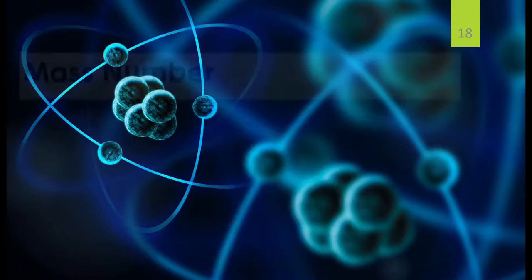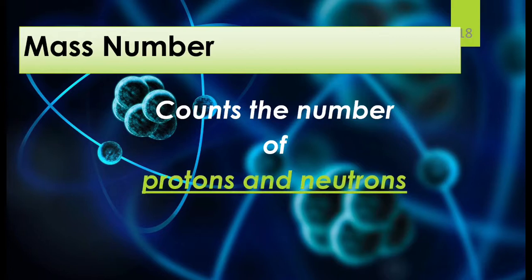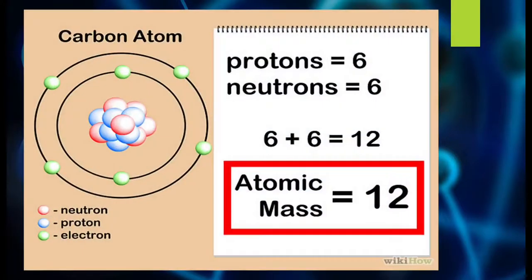What is the meaning of mass number? Mass number means the count of the neutrons and protons in the nucleus of an atom. So everything we are learning this year is about the nucleus. First atomic number, and now atomic mass number. So what is it? The number of protons and neutrons, when you add them up, you get the atomic mass number. That is 12 over here in the case of the carbon atom. You have 6 protons, 6 neutrons. When you add them up, it gives you 12. And that 12 is the atomic mass of carbon.